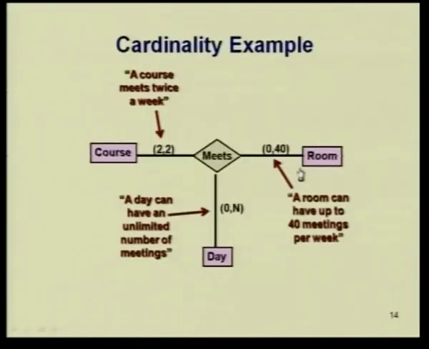Now, let us take another example. This is course, this is day, this is room and this is the meets. A course meets twice a week. So, the course and meets relationship is 2. A day can have an unlimited number of meetings, so unlimited number of meetings, n. A room can have up to 40 meetings. This is not a binary relationship, 40 meetings, so that 40 is put here. So, this is a typical example of a cardinality.